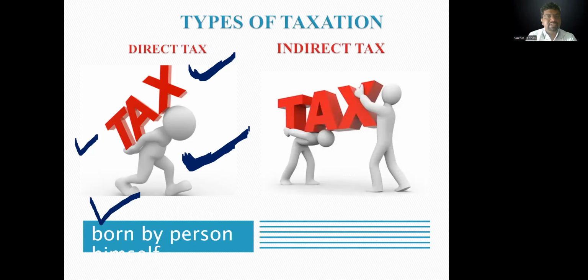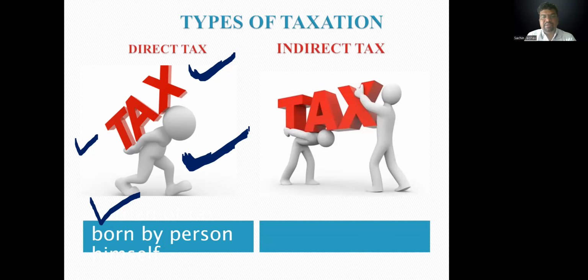The tax is borne by the person himself, who is eligible to pay income tax to the government. Burden and levy are only on one person. Now see the second picture. Here this is a person and this is also a person. This is a seller, meaning a supplier, and this is a customer. The seller here shifts the indirect tax to the customer.